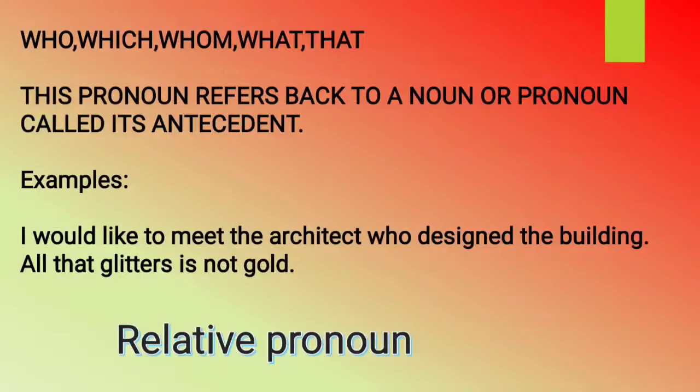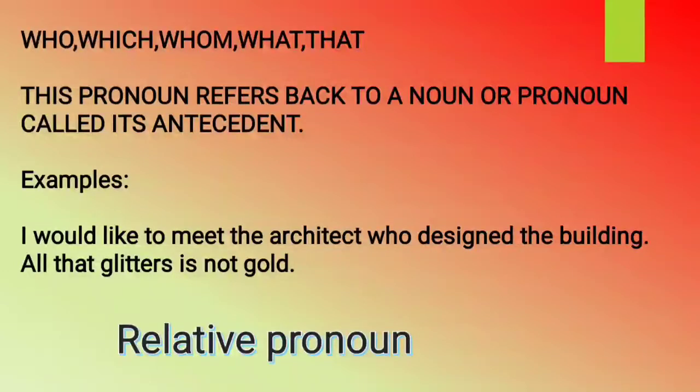So these are the important notes that you have to keep in your mind. First thing, a relative pronoun is used to join clauses. So it is a pronoun as well as a conjunction. Relative pronouns introduce relative clauses and noun clauses. I will talk to you later in another video about clauses.